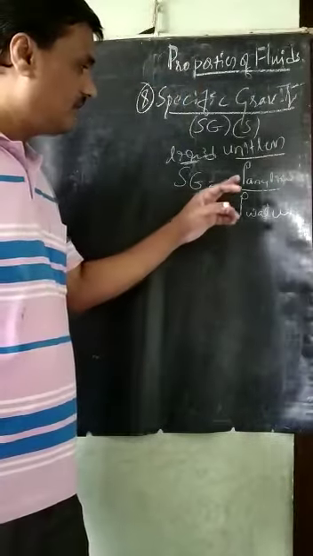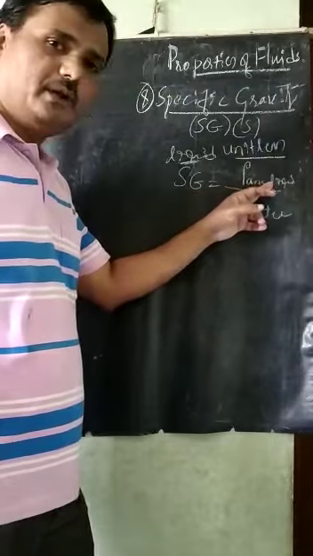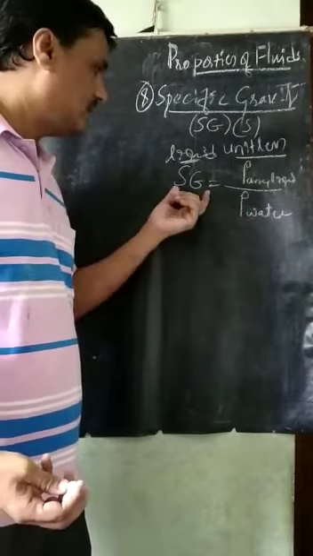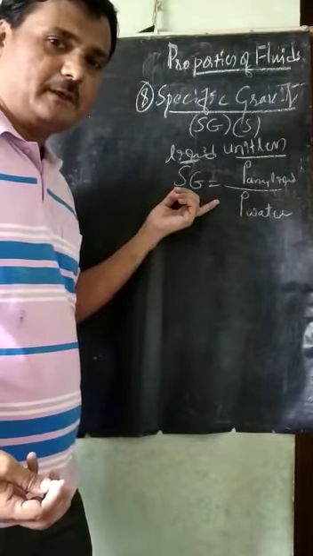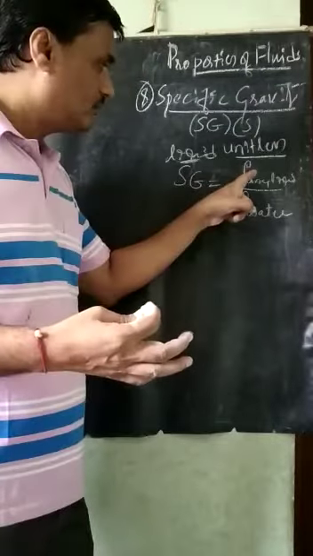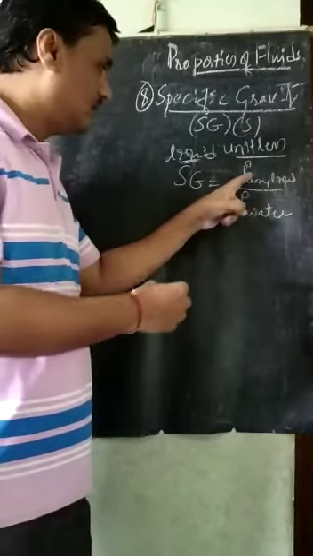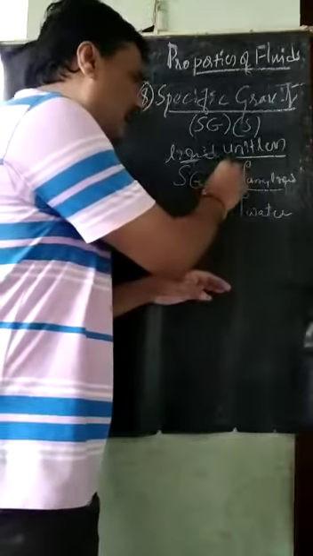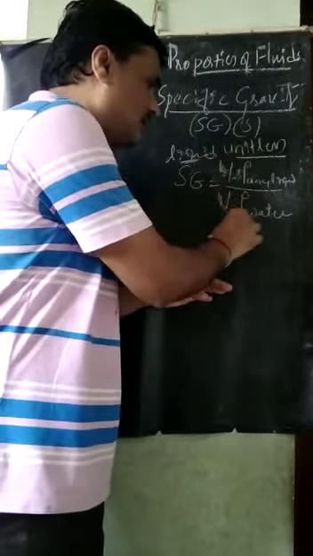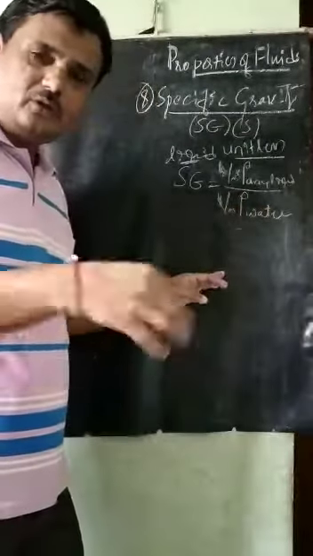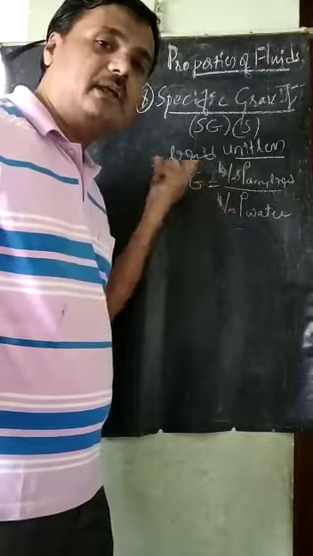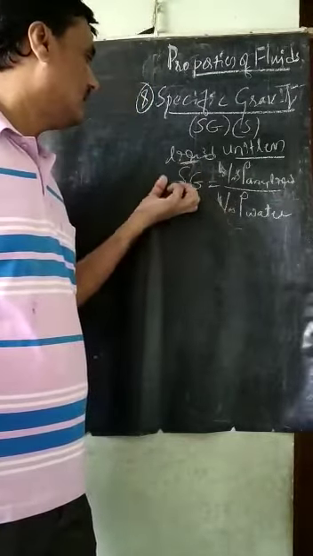So the density of any liquid, when taken relative to the density of water, is called the specific gravity in the case of liquids. So the specific gravity of water becomes 1. Why? Here also water, here also water. This is also density, this is also density. If you take mass density, kg per meter cube here, kg per meter cube here, both will get cancelled and it will become unitless. It is a unitless quantity. So therefore, this is the specific gravity of the liquid.